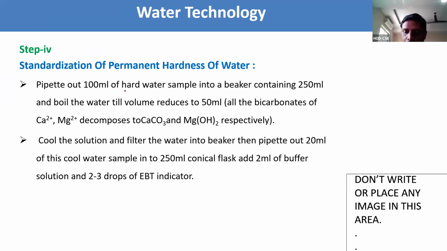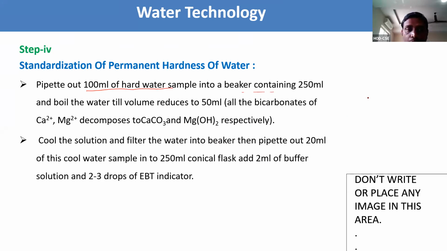Pipette out 100 ml of water sample in a 250 ml beaker, and we need to boil till the volume reduces from 100 ml to 50 ml. What happens is that all the bicarbonates of calcium and magnesium ions decompose to calcium carbonate and magnesium hydroxide respectively.